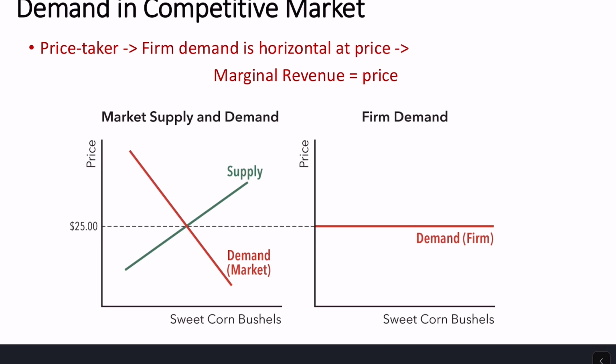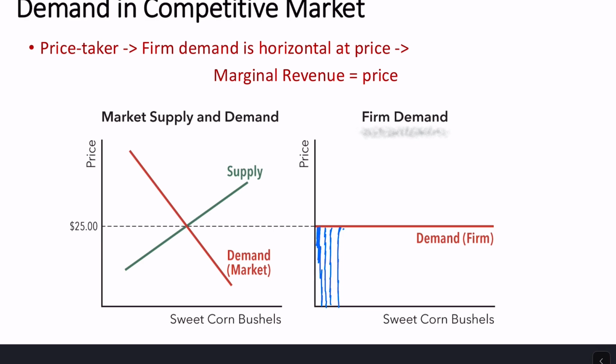All right, so what this means is, if they want to sell another barrel of corn, what's going to happen to their revenue? We want to think about where we get marginal revenue from this firm demand curve. If we sell one bushel of corn, we'll get the market price of $25. If we sell another bushel, we'll get another $25, and so our revenue will go up by $25. We sell a third bushel, our revenue will go up by $25, the market price. We sell a fourth bushel, our revenue will go up by $25, the market price.